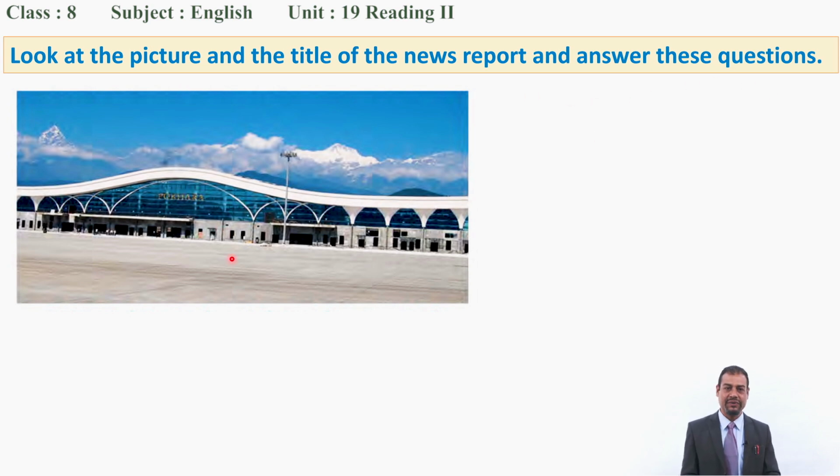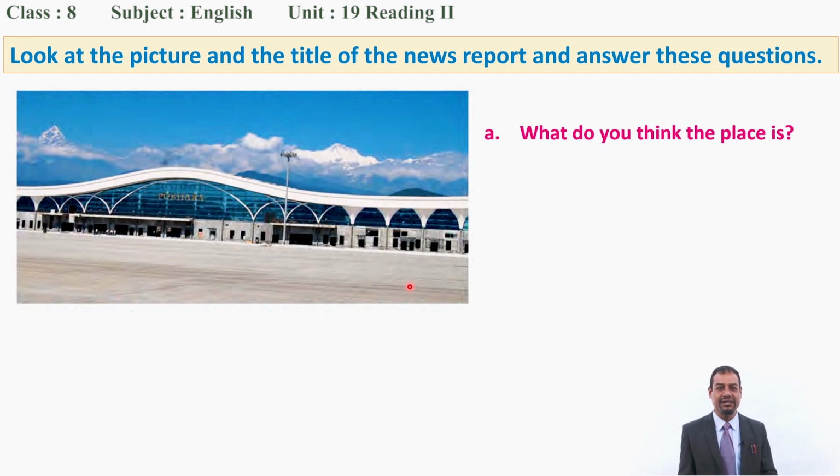So you can see the picture. The question for you is, what do you think the place is? Can you tell me what this place is? You can see here a building, a big building. And can you see what is written here? Maybe not clear. You can see here mountains. So what place is this? Okay, you may be right. Later you will know. Now I don't want to tell you.